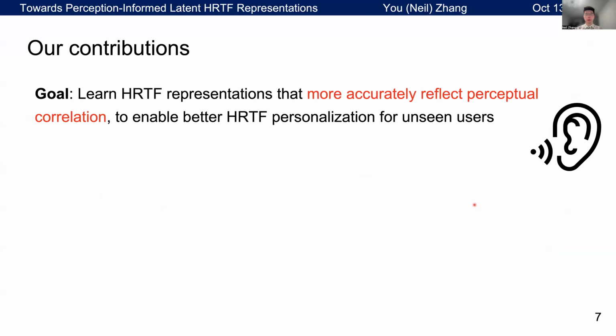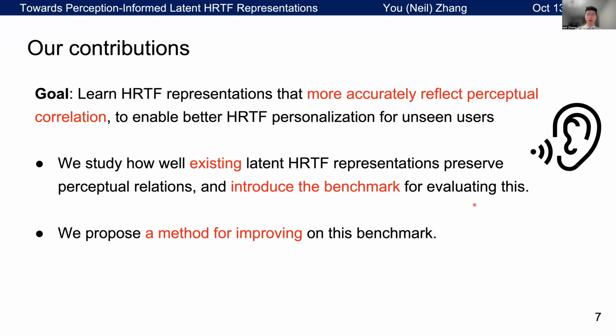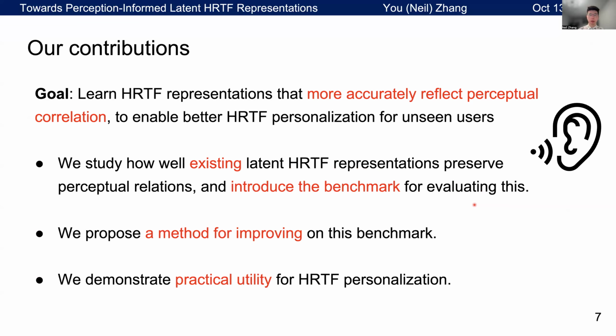So our goal is to learn latent representations for HRTF models that more accurately reflect perceptual correlation to enable better HRTF personalization for unseen users. To achieve this, we must first study how well existing latent HRTF representations preserve perceptual relations. And since there's no benchmark for this, we introduce several metrics to evaluate this. We then propose a method to improve on this benchmark, and then we demonstrate practical use for HRTF personalization.